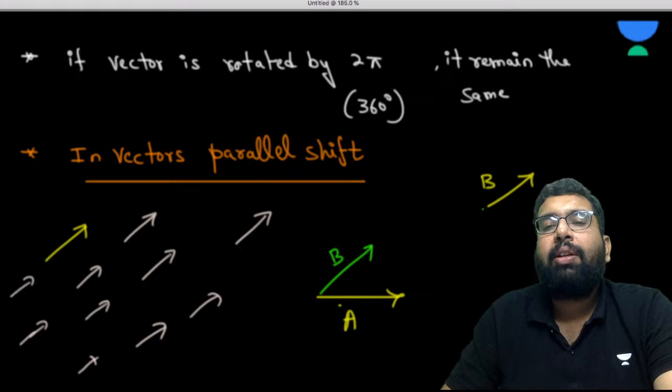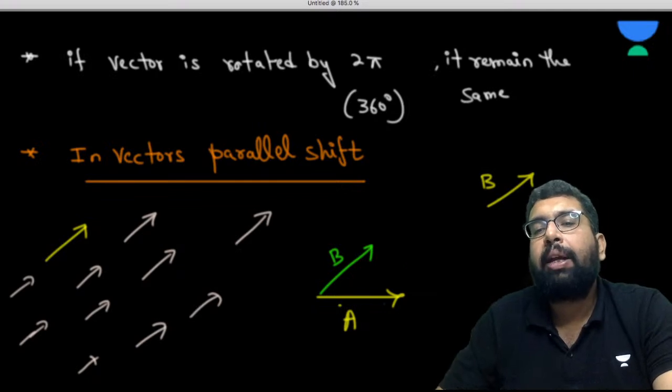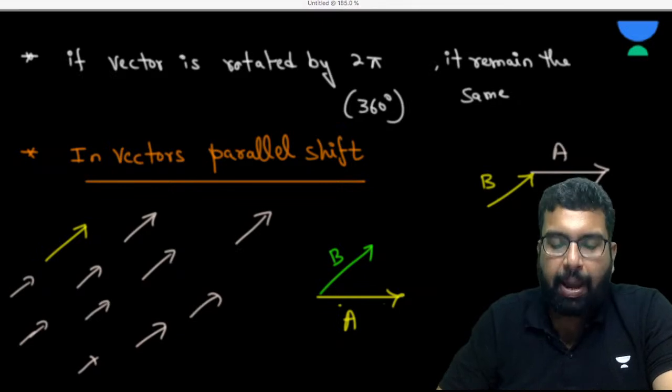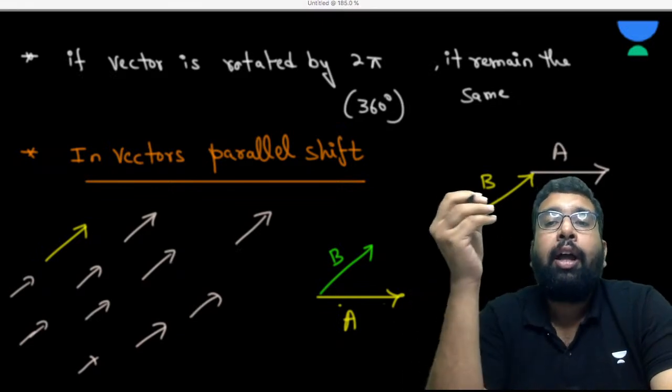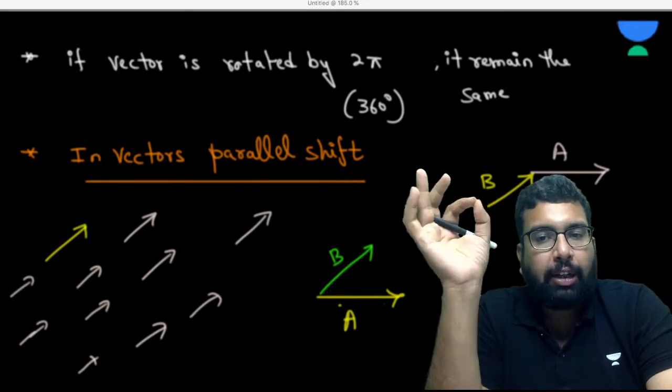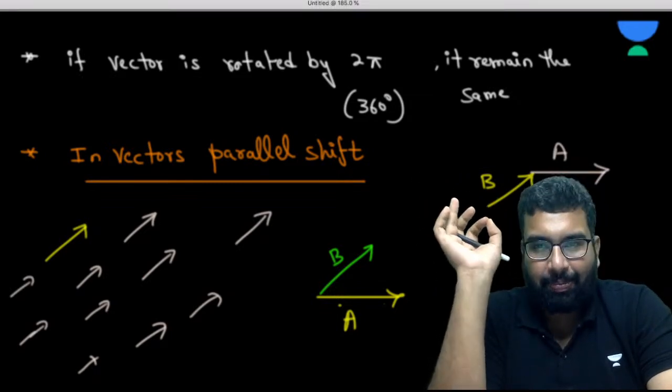What you have done, sir? You have done the parallel shift. You want to take this A near B, so you can make A like this. So you can always do the parallel shifting of a vector. Any vector quantity can be parallel shifted provided its magnitude and direction don't change, right?